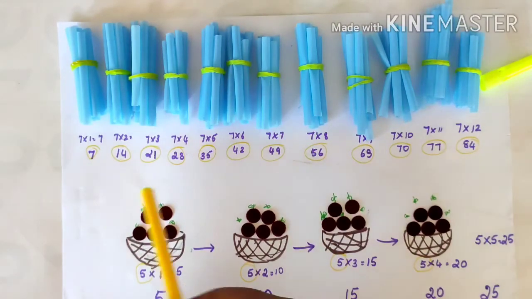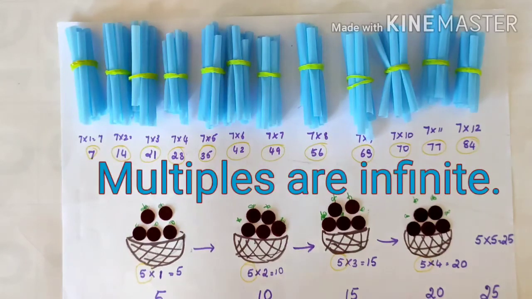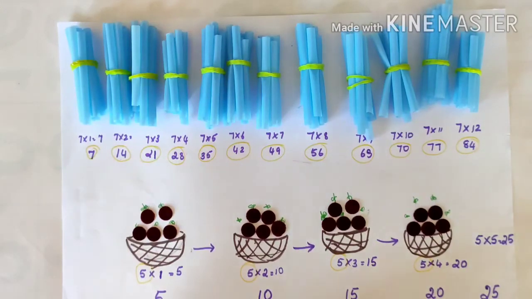Now the circled numbers are the multiples of 7. I did not say only the circled numbers are multiples of 7 because this number continues further. So to get the multiples of any number, you have to multiply that number enormous times, many and many and many times. You will get many and more multiples.